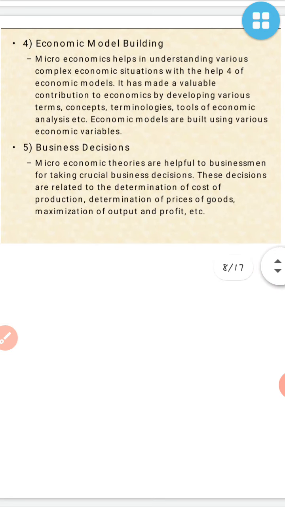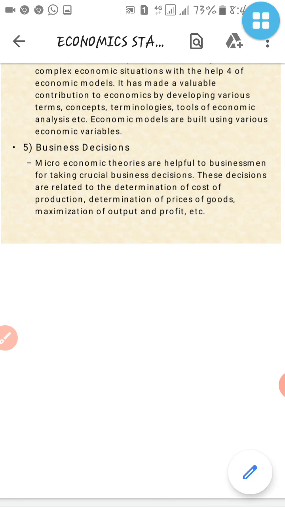The fifth is business decisions. Business decisions means microeconomic theories are helpful to businessmen in taking crucial business decisions. These decisions are related to the determination of cost of production, determination of price of goods, maximization of output and profit, etc. As we can say in this point, the shopkeeper has to understand how much he has to bring and how much he has to sell.